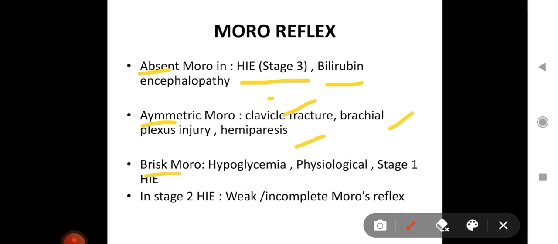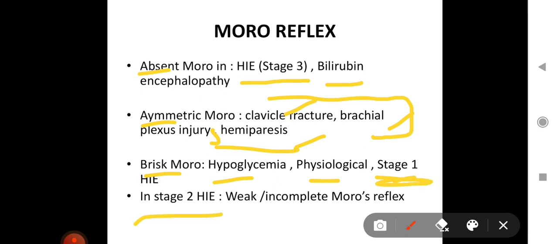So just to remember, in any orthopedic-like injuries, a clavicle fracture or brachial plexus injury, usually the Moro is asymmetric. For hemiparesis, asymmetric means there is asymmetry between both sides of the body. In hemiparesis also there is weakness in a particular area, either right or left, so it gives an asymmetric Moro. Third, a brisk Moro is seen in a hypoglycemic child, or it may be physiological sometimes, or in stage 1 of HIE. In stage 2 of HIE, a weak or incomplete Moro reflex is usually present.